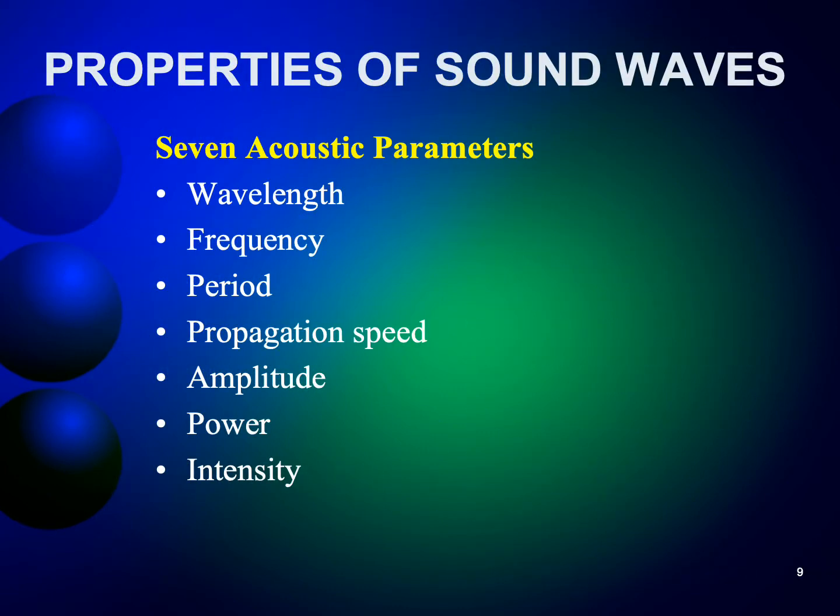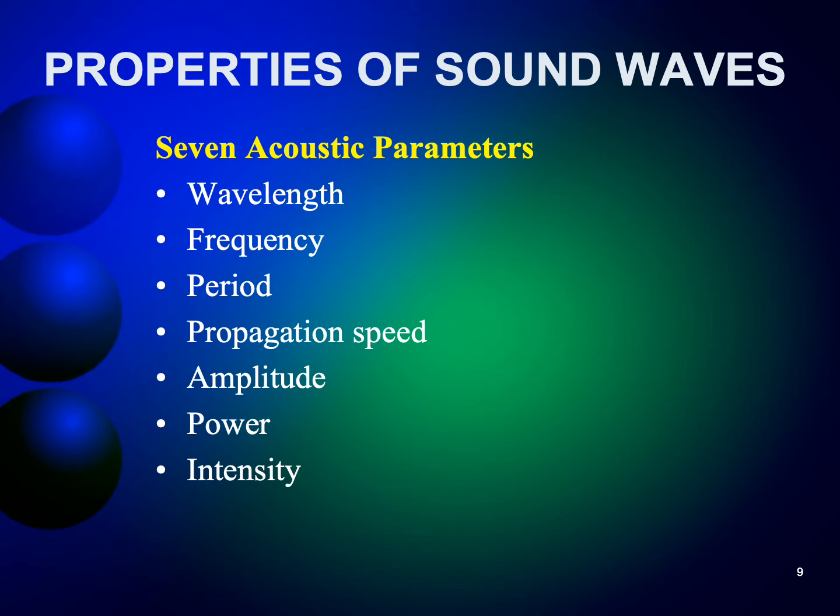Okay, let's learn about some properties of the sound wave. We will focus now on continuous wave. We have 7 acoustic parameters for continuous wave: wavelength, frequency, period, propagation speed, amplitude, power, and intensity. And the acoustic parameters for pulse wave are pulse repetition frequency, pulse repetition period, pulse duration, spatial pulse length, and duty factor. 5 parameters.